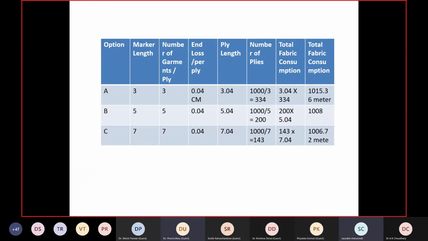Otherwise, you'll not see it, but once you see the calculation, because till the time I have not done this calculation in front of you, you are not able to visualize it. How much is the difference? Right now, the difference is looking as 2 meters or 7 meters. But once we cut a huge quantity, the difference is huge. And in case we multiply with the cost of fabric, the actual cost of fabric is very high. So the smaller component is going to add a lot at the end when we are calculating in a total manner.